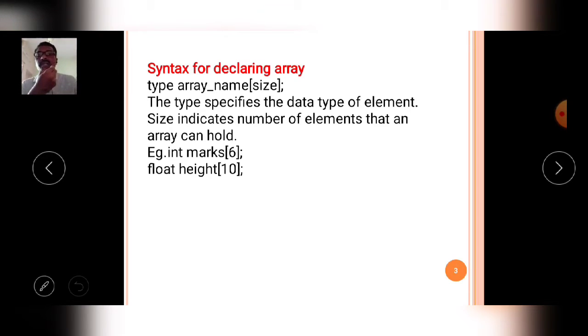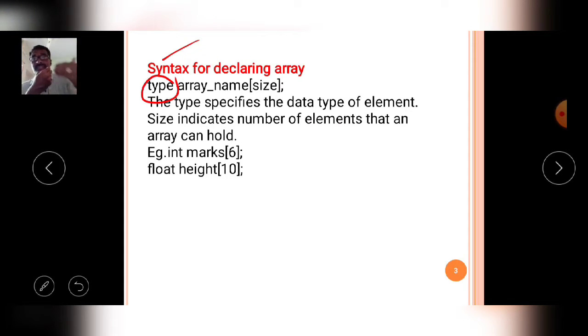Then how to declare arrays in the C language? That means the syntactical rule, the syntax for a declaration of an array. So observe the syntactical rule here. First of all, mention the type. Type means which data type the array belongs to.